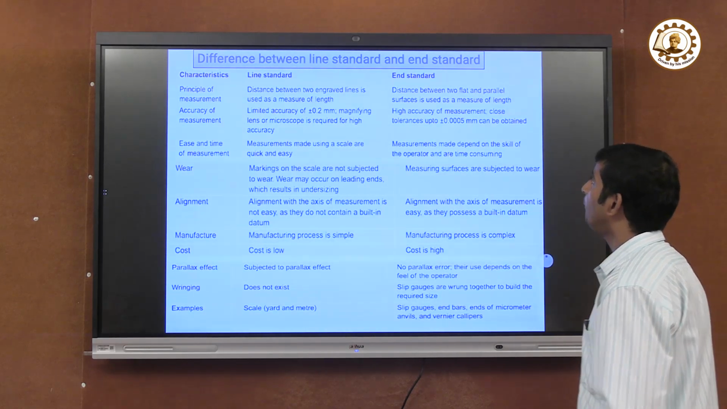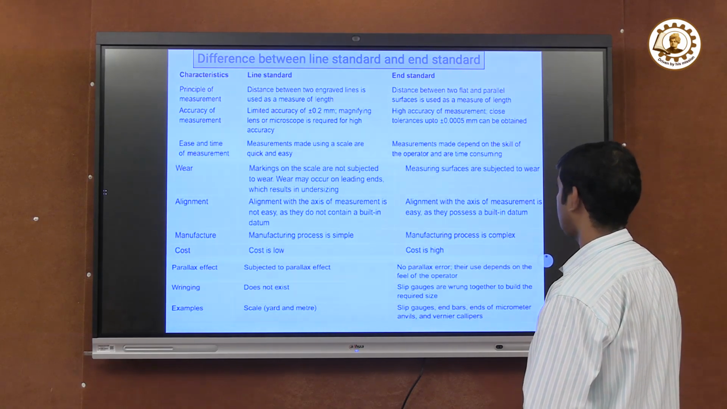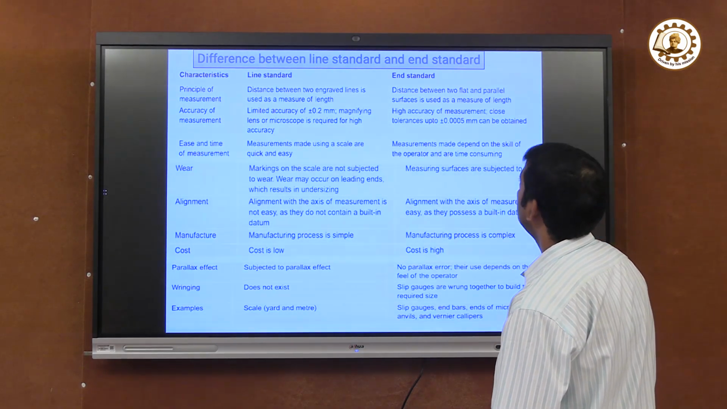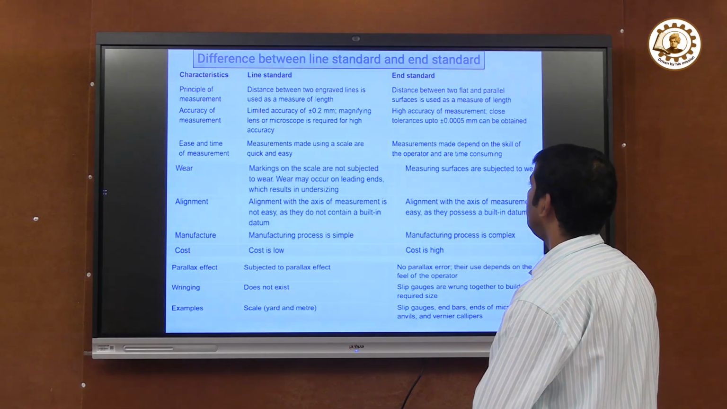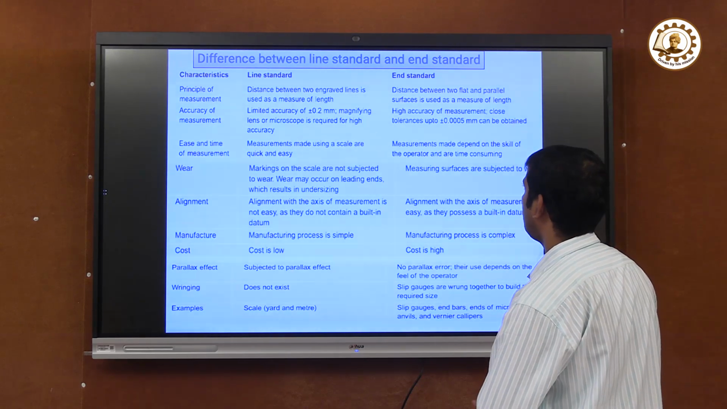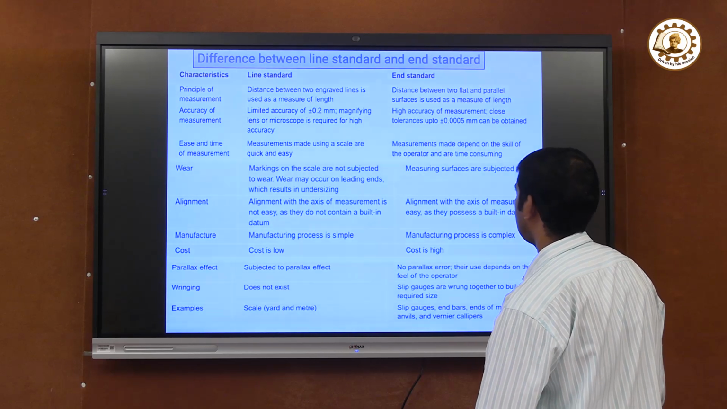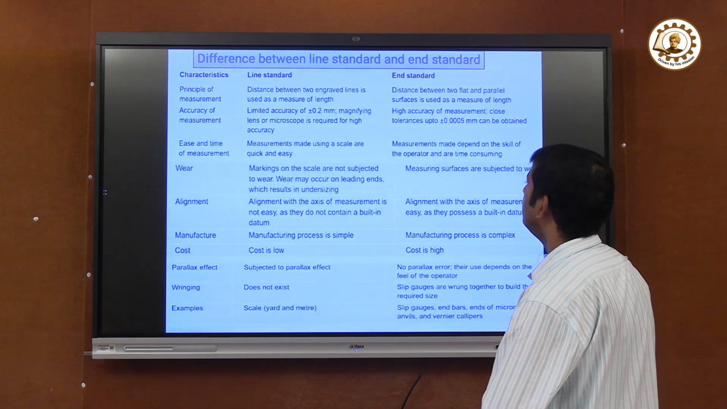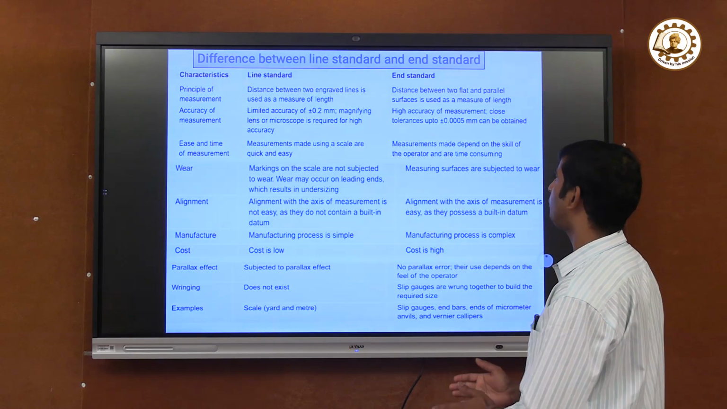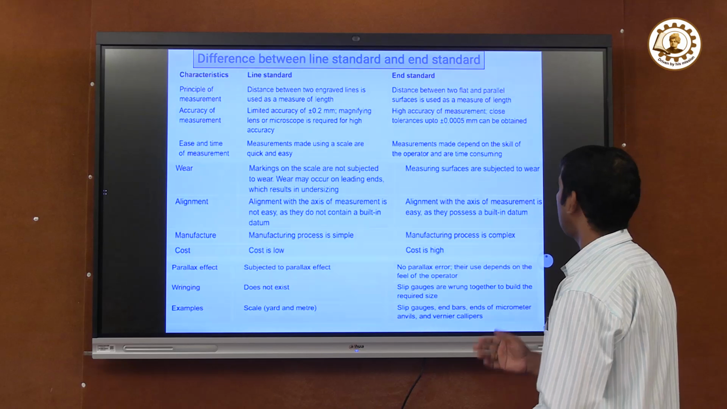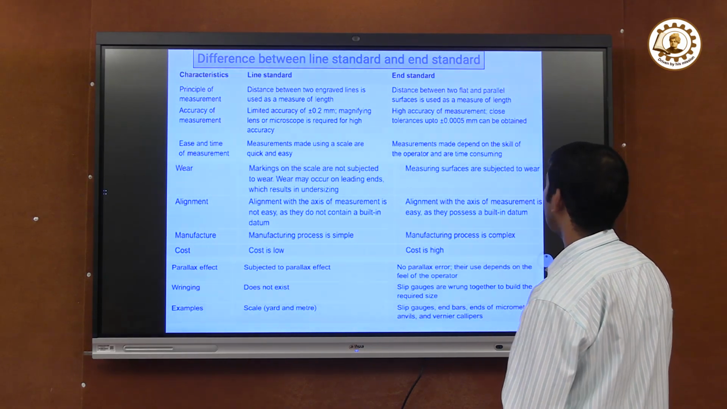In exams, you may be asked the difference between the line and end standard systems. It is written in tabular form. In the first column there are characteristics, in the second column the line standard, and in the third column the end standard. First is the principle of measurement, that means how it is measured. In the line standard, the distance between two engraved lines is used to measure a length. But in the end standard, the distance between two flat and parallel surfaces is used as a measure of length.